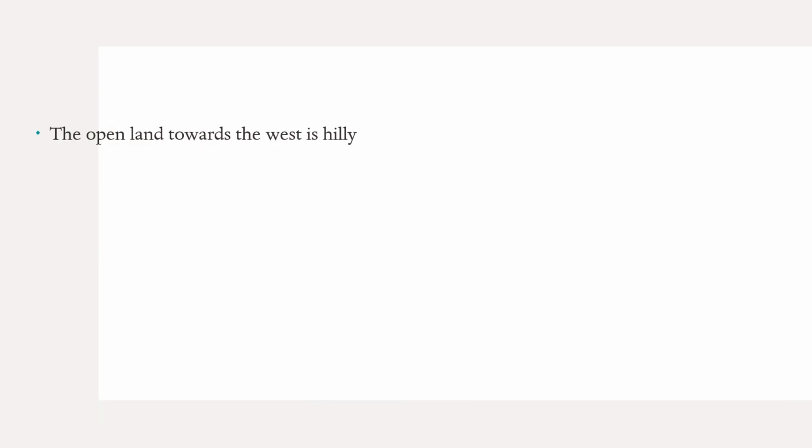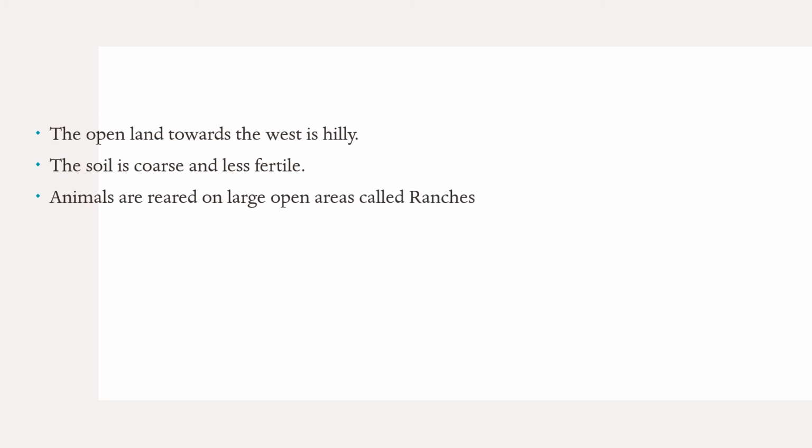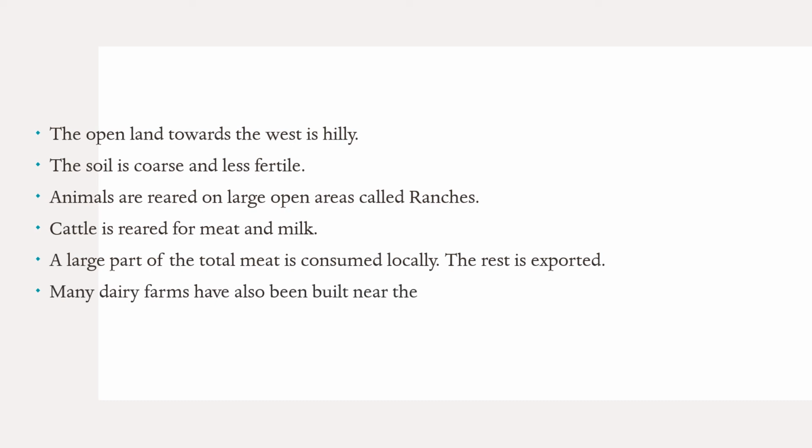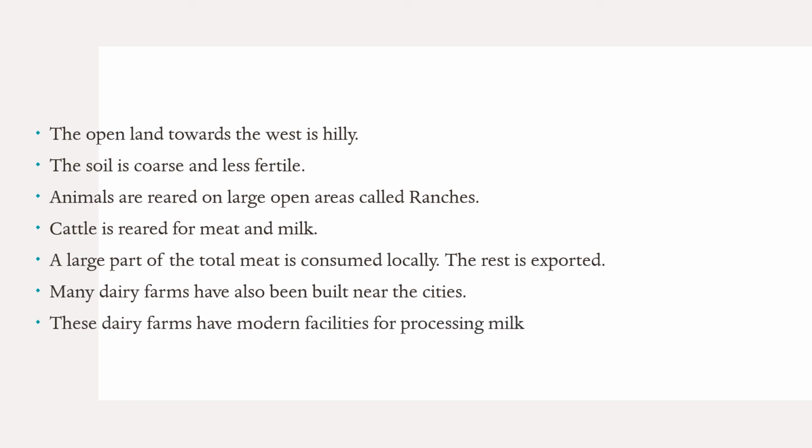The open land towards the west is hilly. The soil is coarse and less fertile. Animals are reared on large open areas called ranches. Cattle is reared for meat and milk. A large part of the total meat is consumed locally, the rest is exported. Many dairy farms have also been built near the cities. These dairy farms have modern facilities for processing milk. Machines have replaced manual labor in dairy farms also.